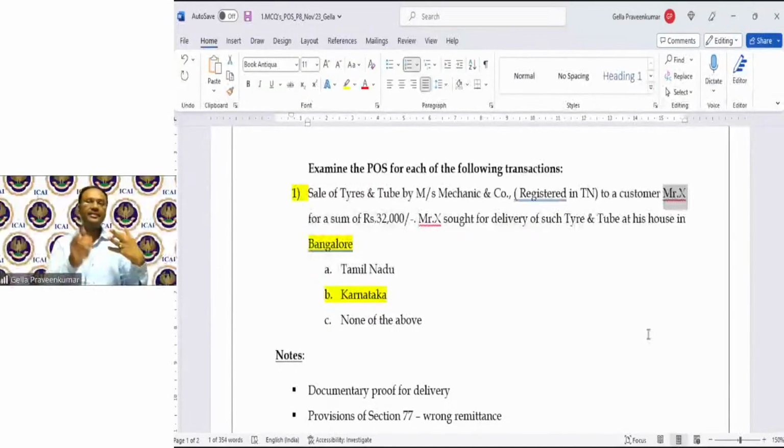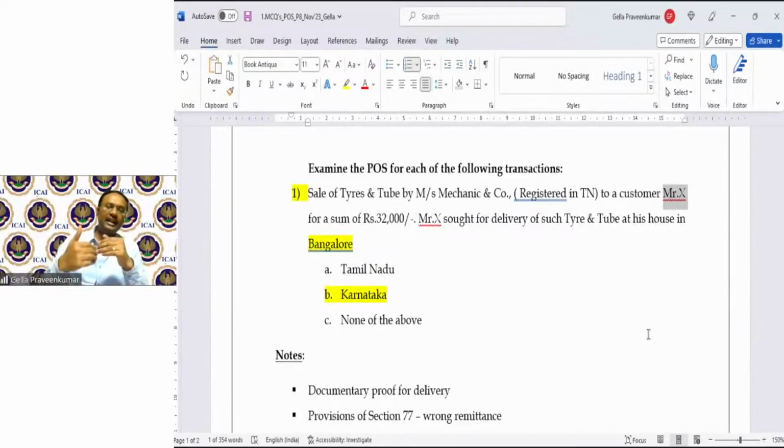Accordingly, the place where X is registered, that shall be my place of supply. So the seller, Mechanic & Co., will say registered person is in Tamil Nadu, place of supply is in Tamil Nadu, and he'll charge SGST, CGST. In turn, X, when the movement of goods is happening to Karnataka, assuming it is for a customer called Mr. Y, X will raise an invoice on Y called IGST.